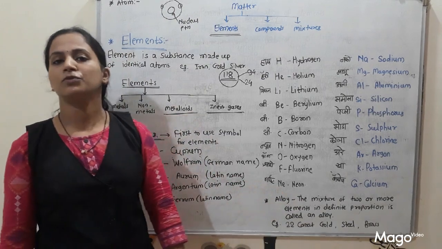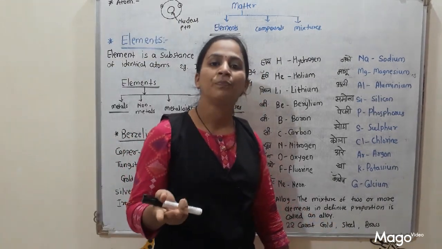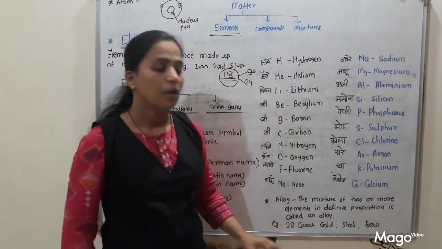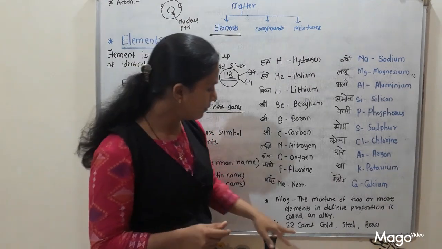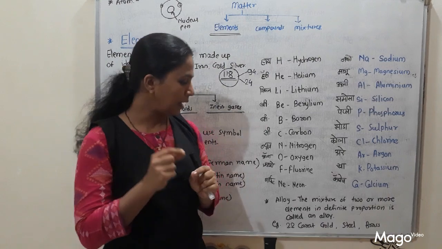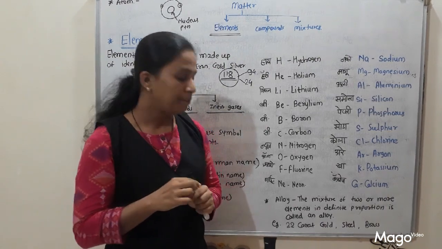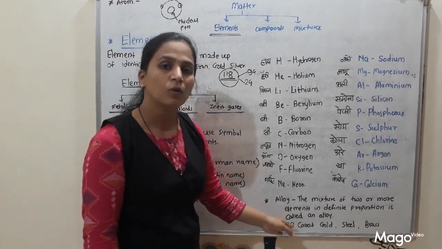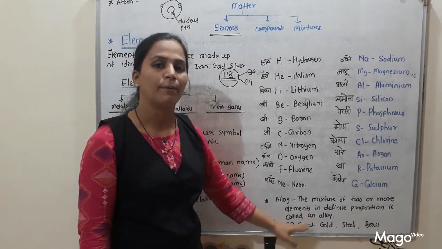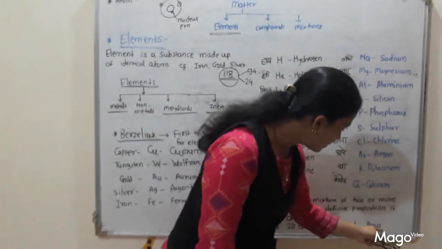One more thing, steel, the utensils which we use in our kitchen. This steel is also made up of 2 to 3 elements combined together in definite proportion. So what about gold? When we use jewelry made of 22 karat gold, a little silver or copper in a particular amount gets mixed into that gold. Why? Because 24 karat gold is very soft. And also brass and steel, these are alloys.